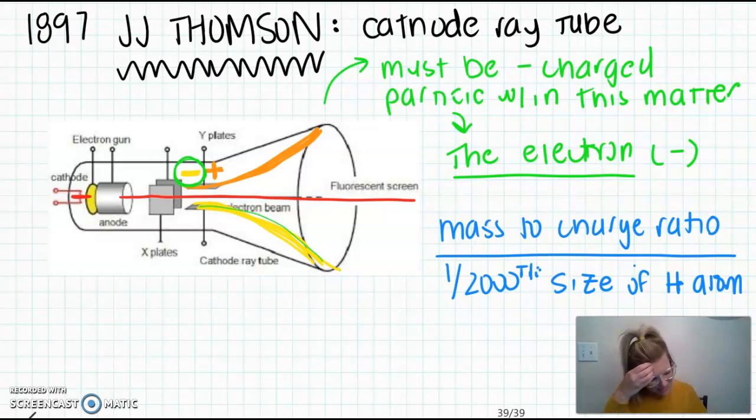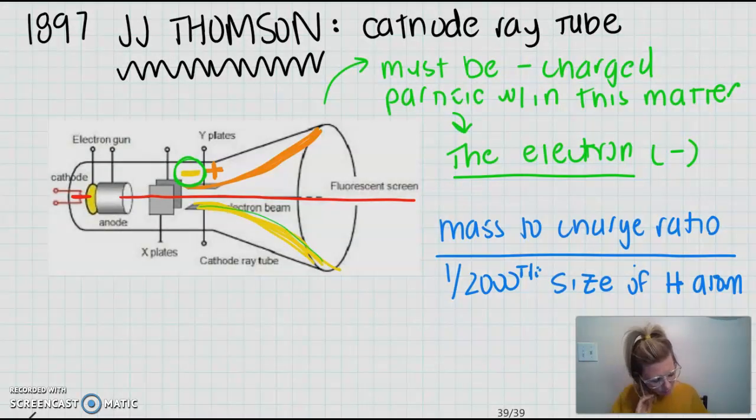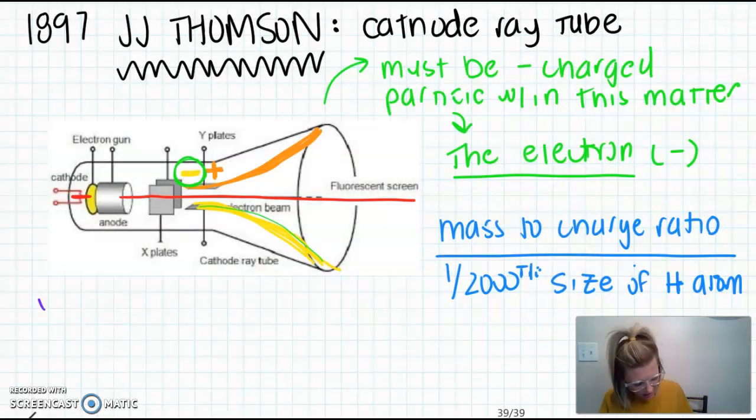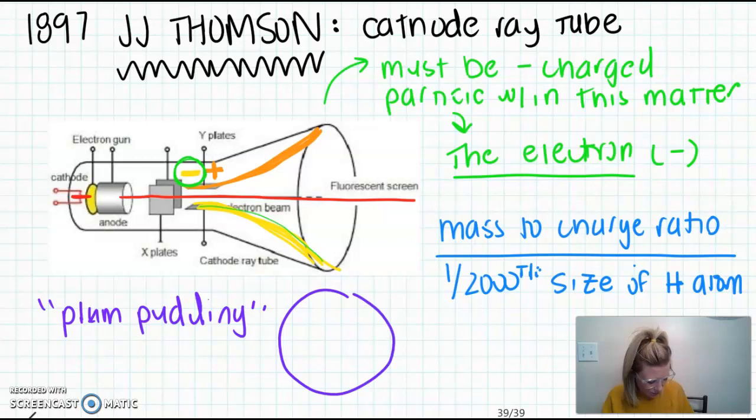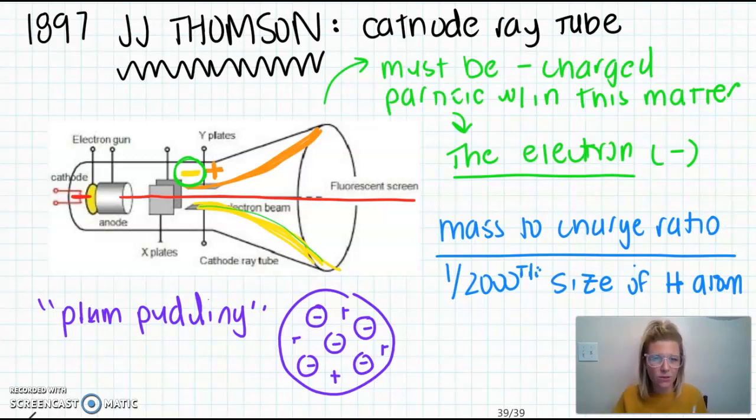So what did we nickname his model? His model is nicknamed the plum pudding model, which again is a British dessert. Okay, but I like to call it the chocolate chip cookie model, because his model was a bunch of negative electrons embedded into a positive sphere, because he did know that atoms were neutral, but he now had to somehow place those negative particles within that atom.